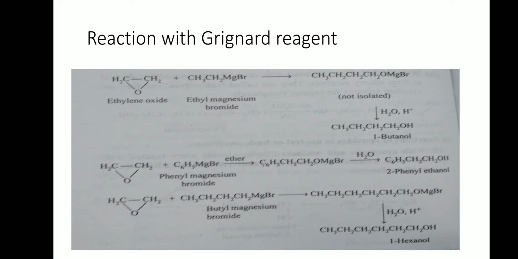Now let us see reactions of epoxides in neutral medium. We will see action of Grignard reagent on ethylene oxide. It gives the corresponding complex molecule which on hydrolysis gives primary alcohol with addition of 2 carbons.